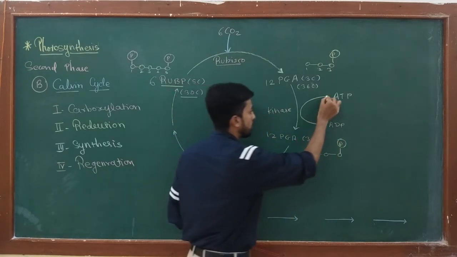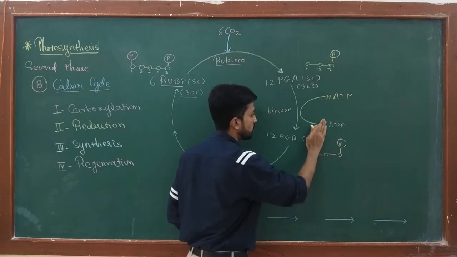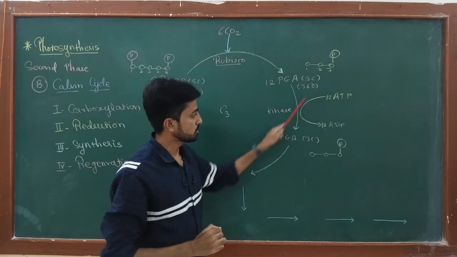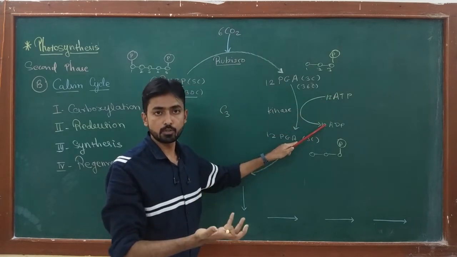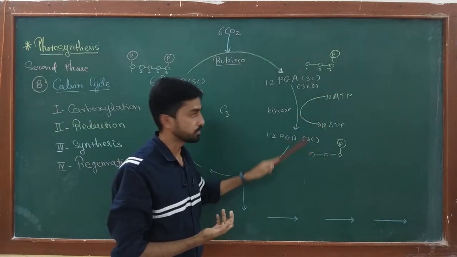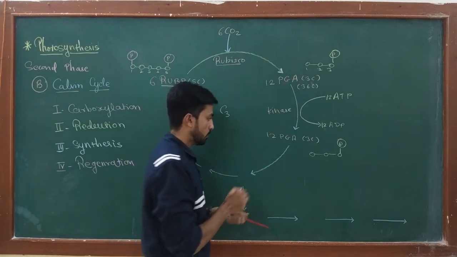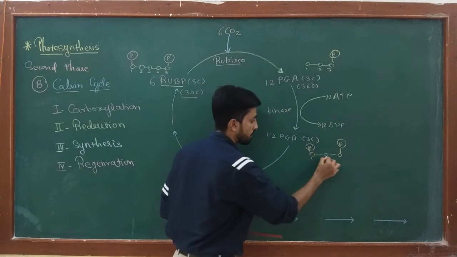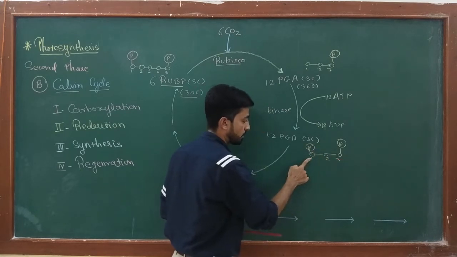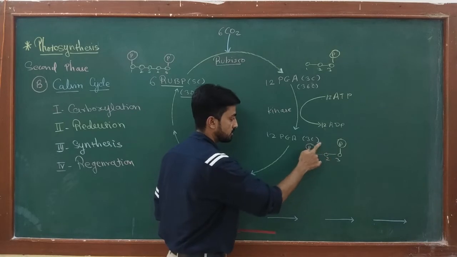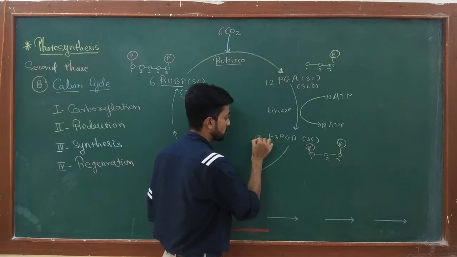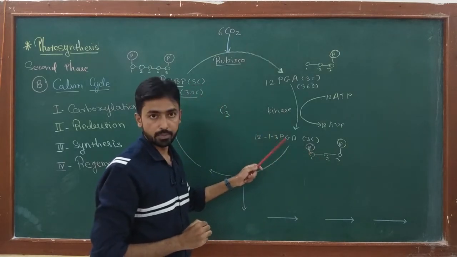Now 12 molecules of ATP convert into 12 molecules of ADP, and due to hydrolysis of the ATP, phosphate is released, which is accepted by the first carbon of the PGA. So now the PGA molecule has 2 phosphates on carbon number 1 and carbon number 3, and this is called 1,3-di-PGA. 12 molecules of 1,3-di-PGA.